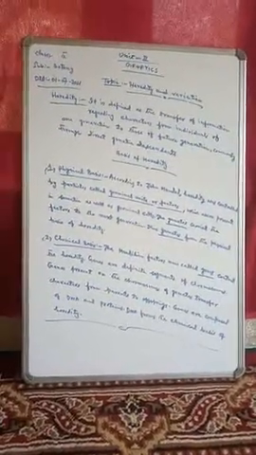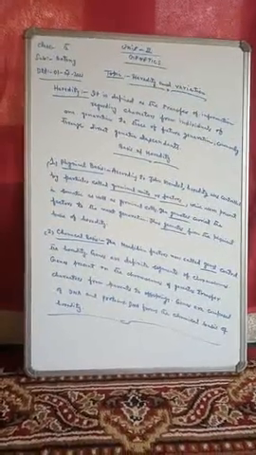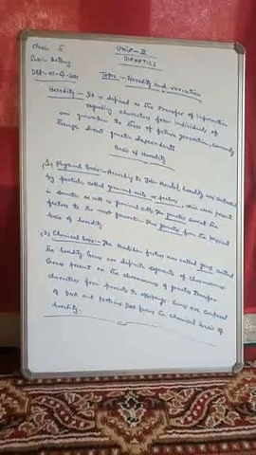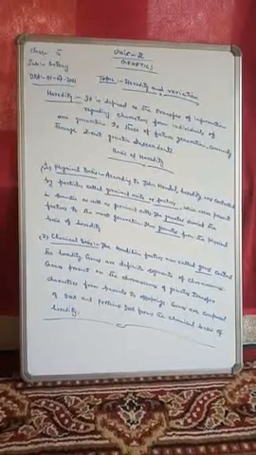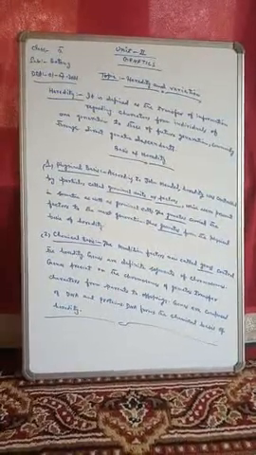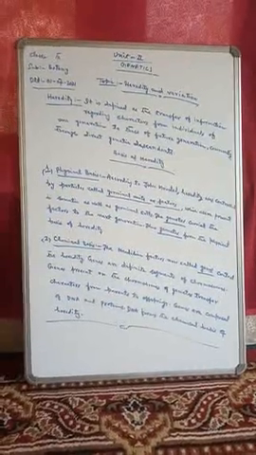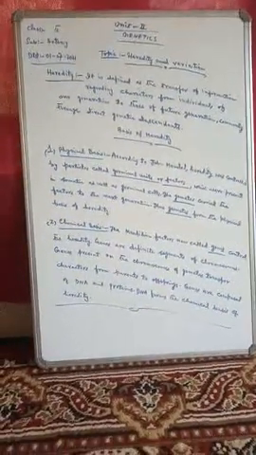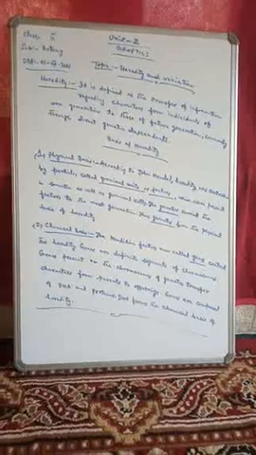So here the definition is the transfer of information, meaning the characters, from individuals of one generation, meaning parents, to those of future generation, meaning their offspring, commonly through direct genetic descendants. So this was the definition of heredity.